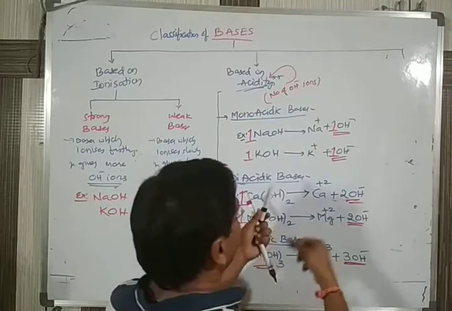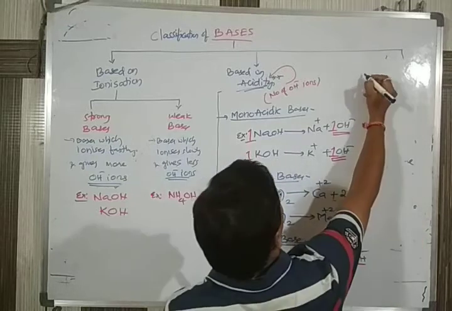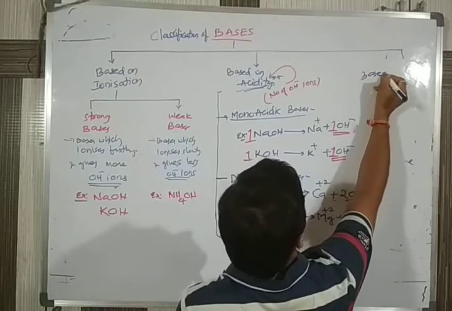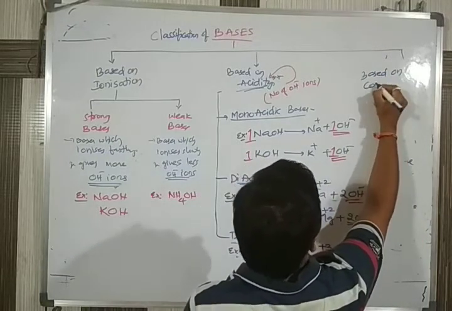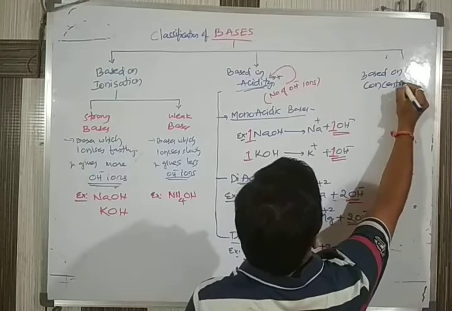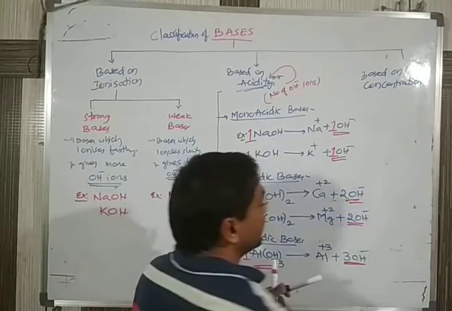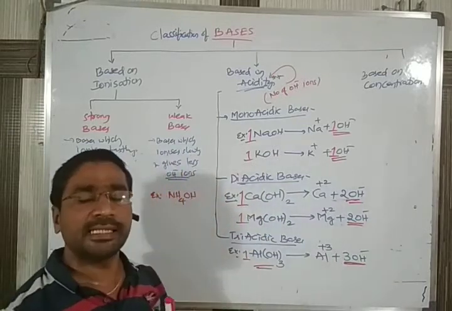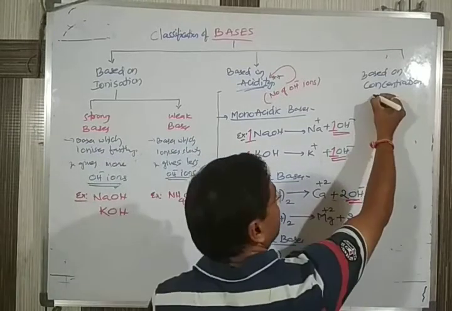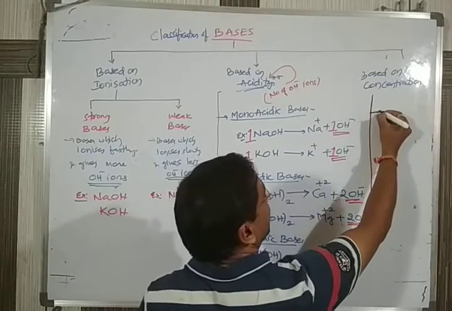The third type of classification is based on concentration. Based on concentration, the bases are divided into two types, two categories.